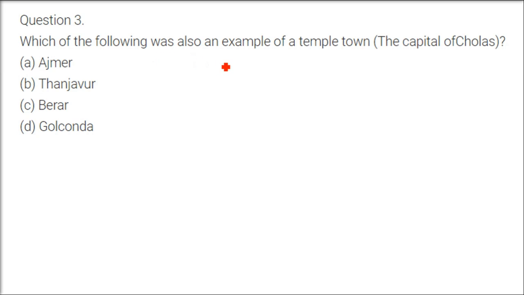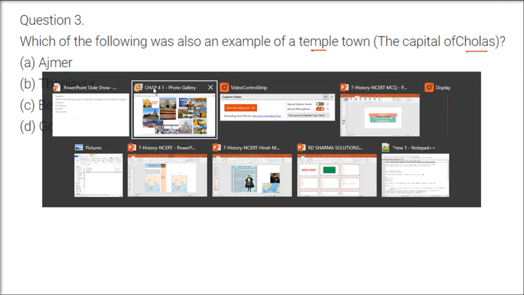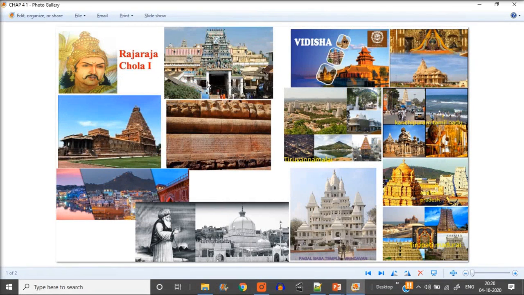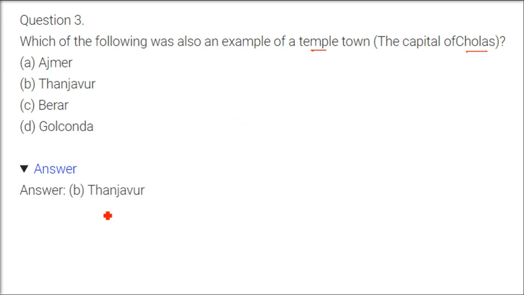Which of the following was also an example of a temple town? The capital of Cholas, it was a Nagariya, Mandir Nagar. So it's a temple town. The urbanization took place near this temple. So we have this Rajarajeshwara Mandir, and then we have this inscription. This Peruthachan, who was the architect, also had his name. So Tanjore is the answer.